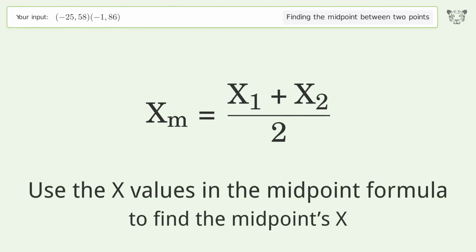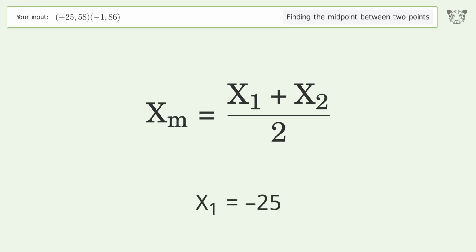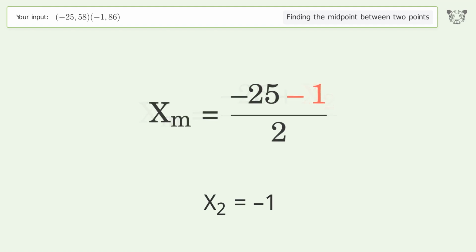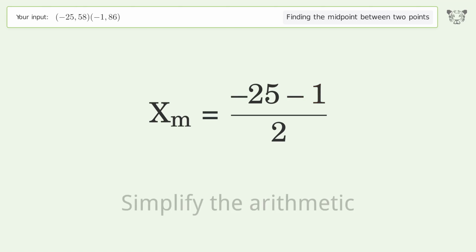Use the x values in the midpoint formula to find the midpoint's x. x1 equals -25. x2 equals -1. Simplify the arithmetic.